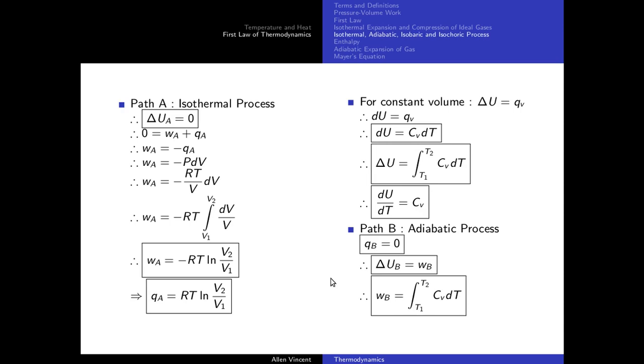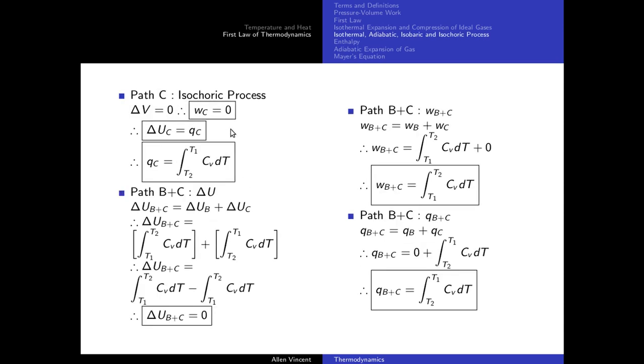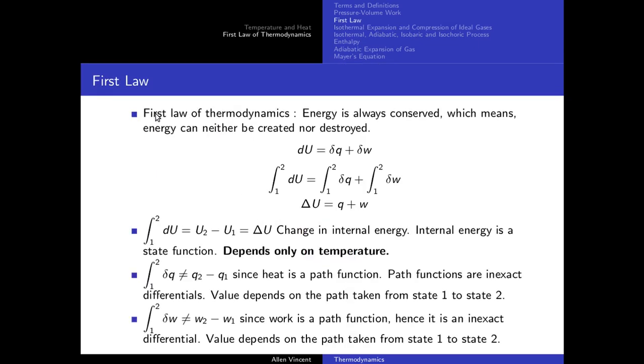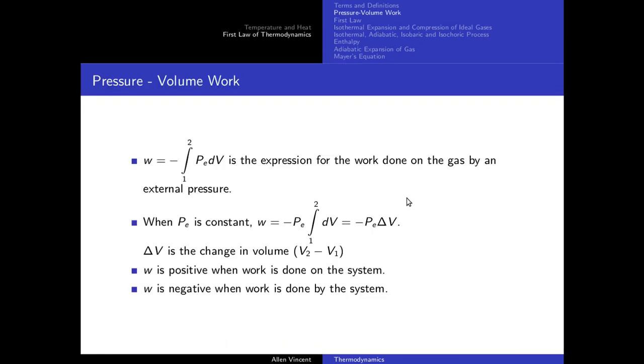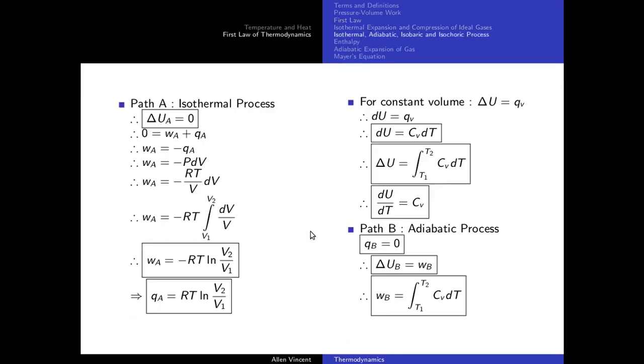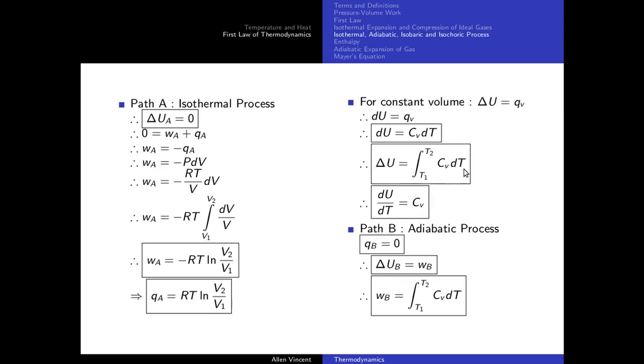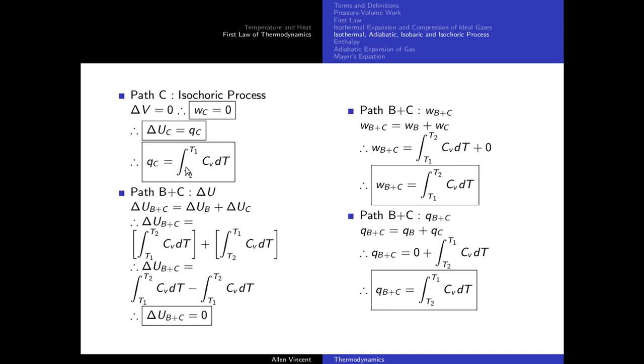Now let's talk about path C. Path C is an isochoric process, so change in volume is 0. That means that expression is gone. Delta V is 0, so work done is going to be 0 along path C. So change in internal energy depends only upon heat along that path. Now what is change in internal energy? We just stipulated it here. So it's going to be QC is equal to the integral from T2 to T1.